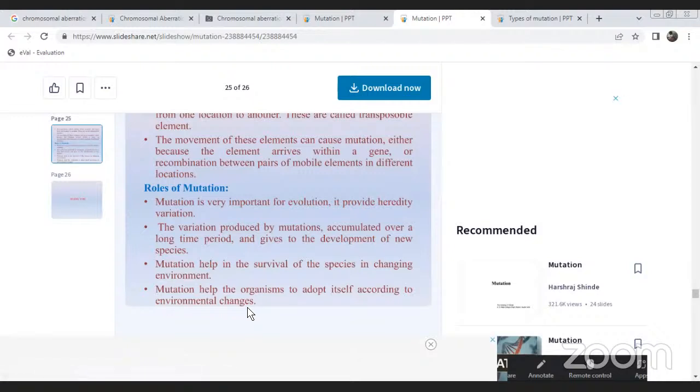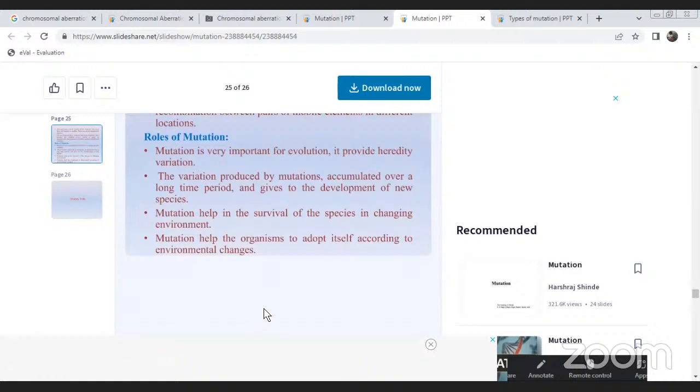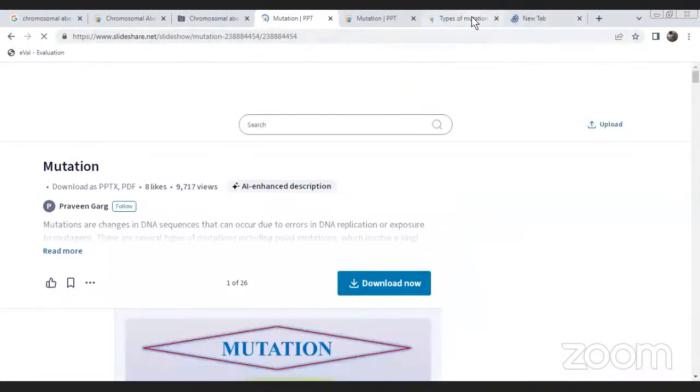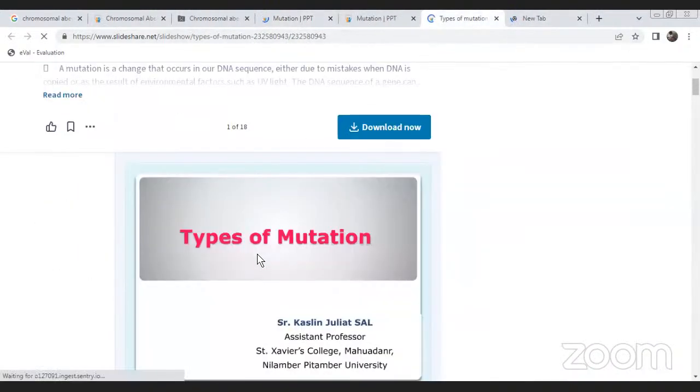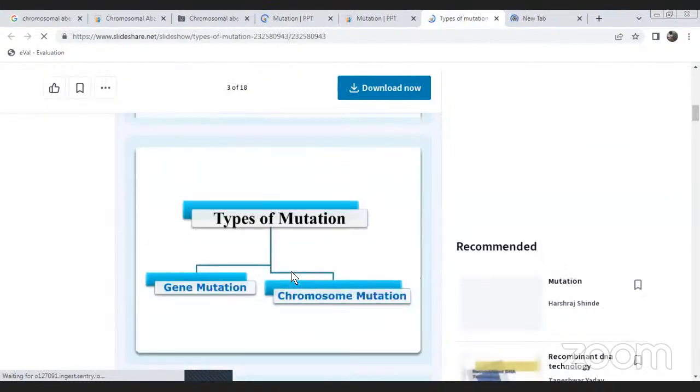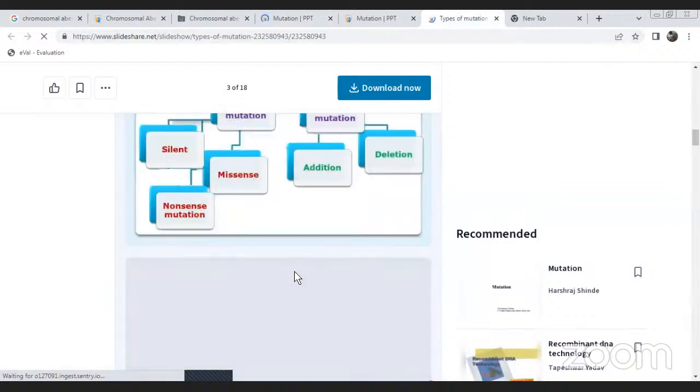Mutation helps in the survival of the species in a changing environment. Mutation helps the organism adapt itself according to the environment. Types of mutation: chromosome and gene mutation.